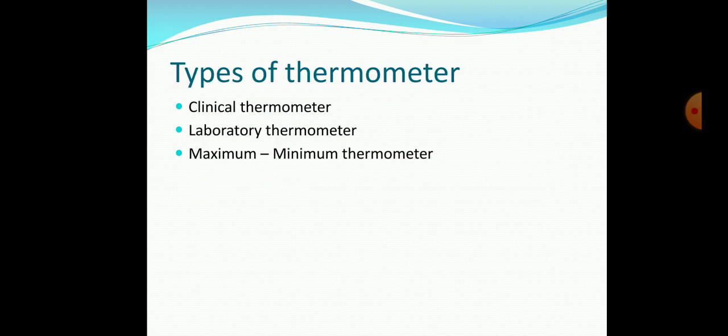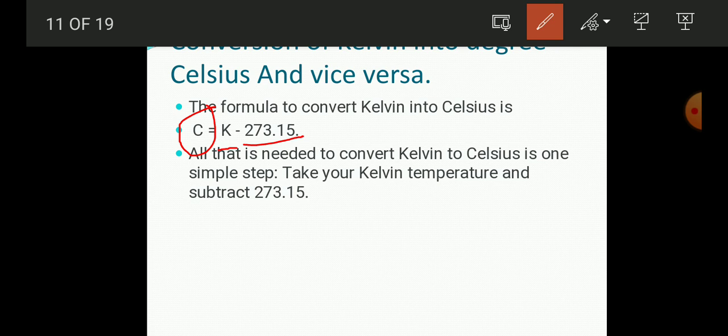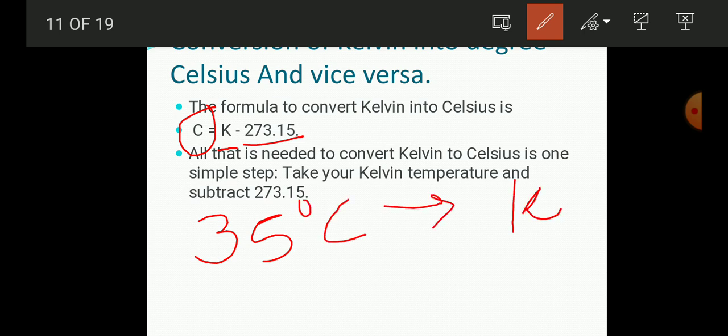Let us try to do this. So here students, try to solve it. 35 degrees Celsius, convert it into Kelvin. How can you do this? You can apply this formula.